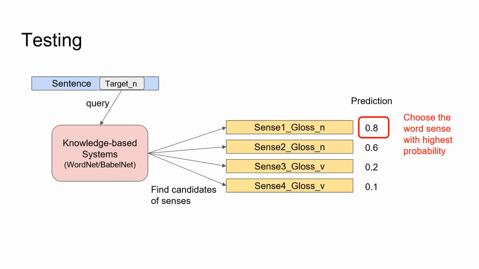In the testing stage, we do the same thing as in the training stage to find candidates of senses. And then we input those sentence-gloss pairs into the multilingual BERT model. Eventually, we can choose the possible word sense with the highest probability.